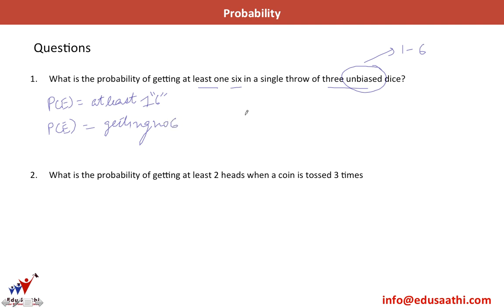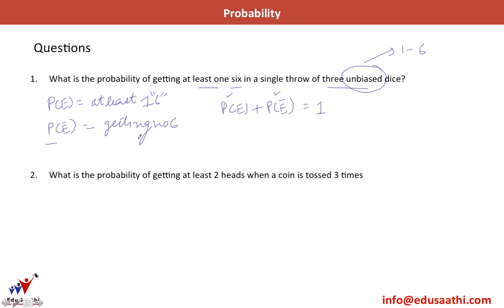Okay, so we know that probability of E plus probability of E naught is equal to 1. This is obvious: this is the probability that the event will occur, and this is the probability that the event will not occur. Obviously, either it will occur or it will not occur, so the combined probability is 1. Now, it is easier to find out probability of E naught here.